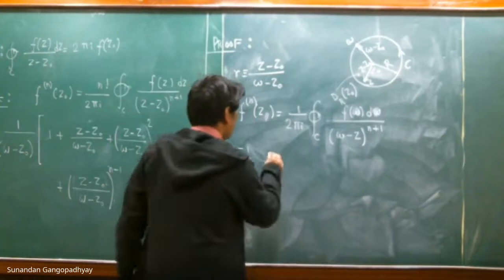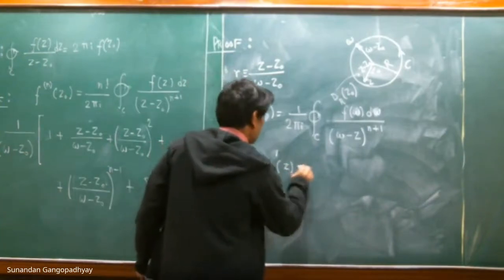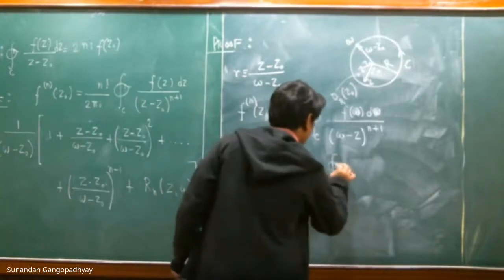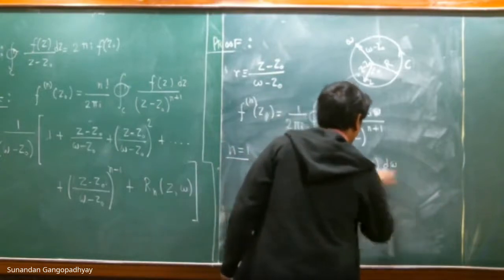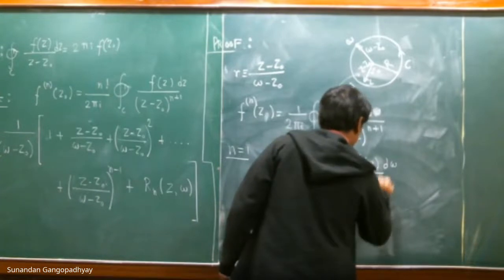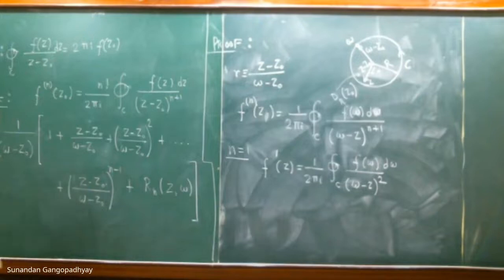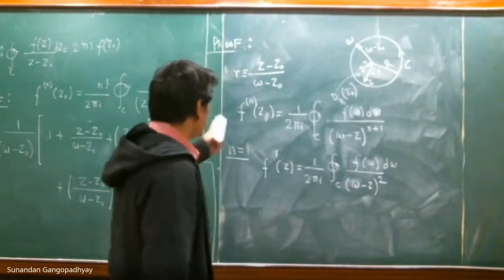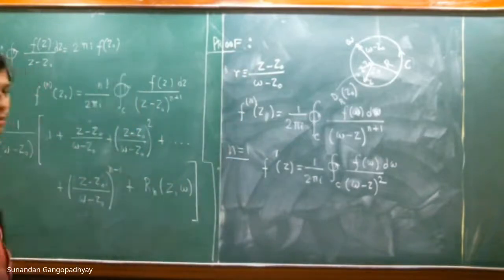For n equal to 1, this is basically f prime of z, and that is equal to 1 by 2 pi i, contour integral f(w) dw by (w minus z) squared. This is the formula that we have just proved today at the beginning of the class. So we shall apply the Cauchy integral theorem to this.